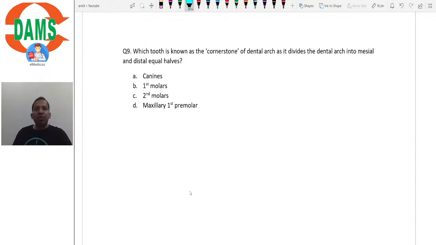Which tooth is known as the cornerstone of the dental arch, as it divides the dental arch into mesial and distal equal halves, right? So which is known as the cornerstone, and why is it called a cornerstone? Because it divides the dental arch into mesial and distal equal halves. So which tooth is this? Can you tell me the correct answer here, Bhavna?